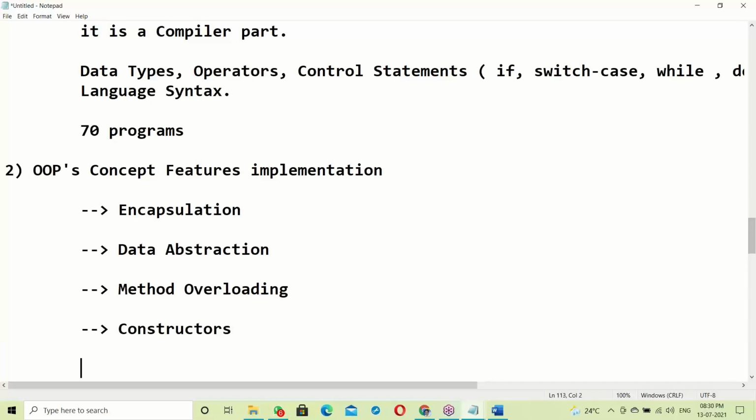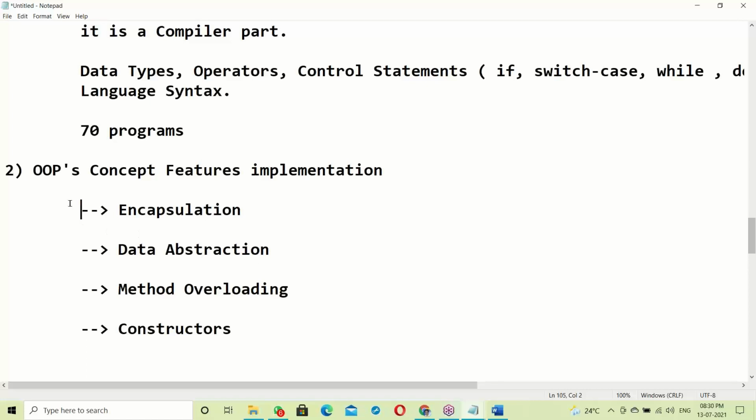OOPS has many features, more than 10, but Java does not support all the OOPS features. C++ supports every OOPS feature, because the OOPS features were first tested in C++ and later taken into Java and Python. Java supports some 80% of OOPS, Python 90% of OOPS. We'll discuss the topics and I'll explain.